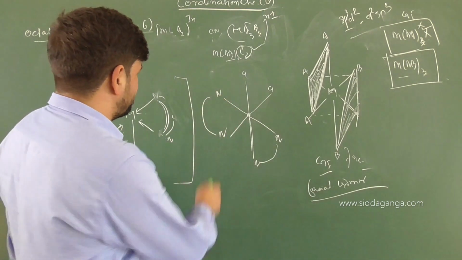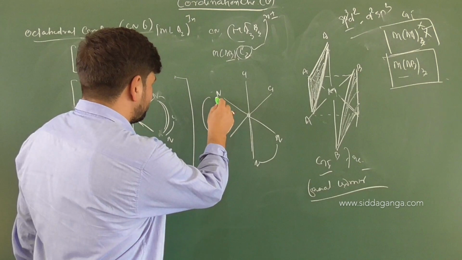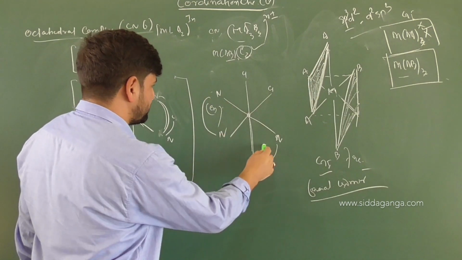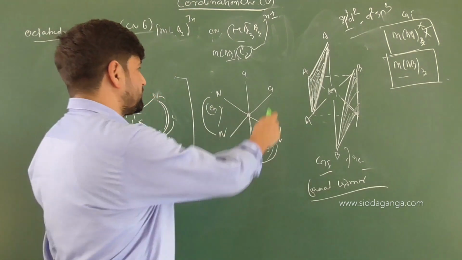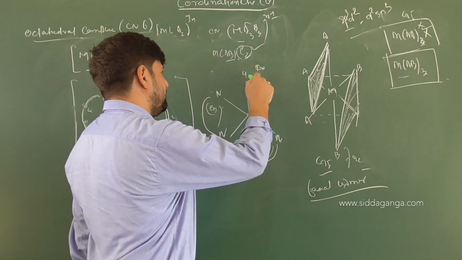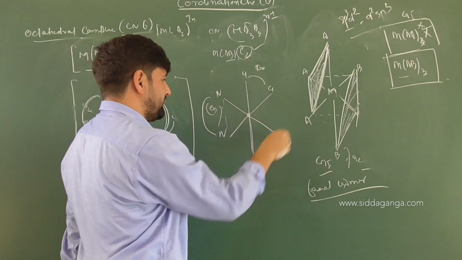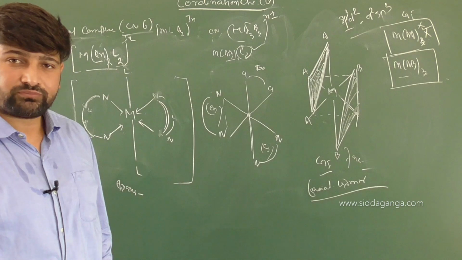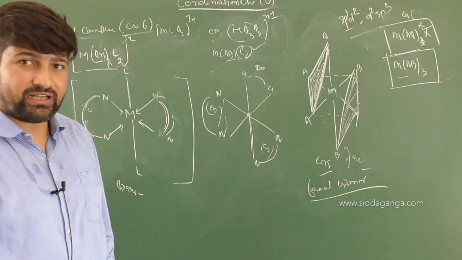So the ring will come like this. So the ring structure, and then it is EN, ethylene diamine. This is also ethylene diamine, and this is chlorine and chlorine. Is this cis or trans? This will be cis because they are present on the same side of the plane. Is it clear or not?